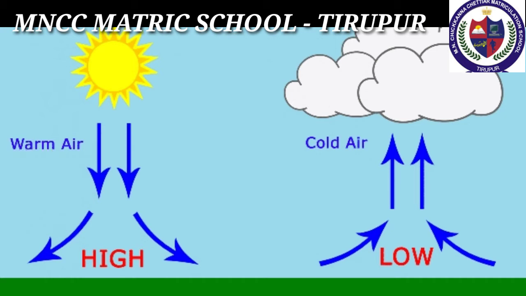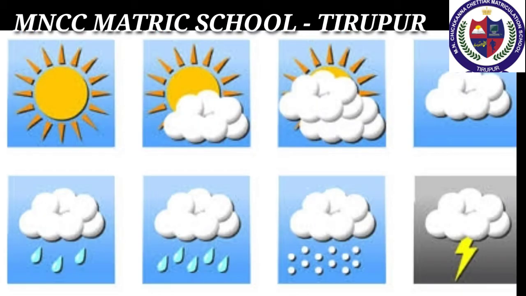Low pressure systems are also called as depressions and cyclones. High pressure system is called anticyclones. Low pressure leads to cloudiness, wind and precipitation. High pressure leads to fair and calm weather. Isobar is used to show the distribution of air pressure.